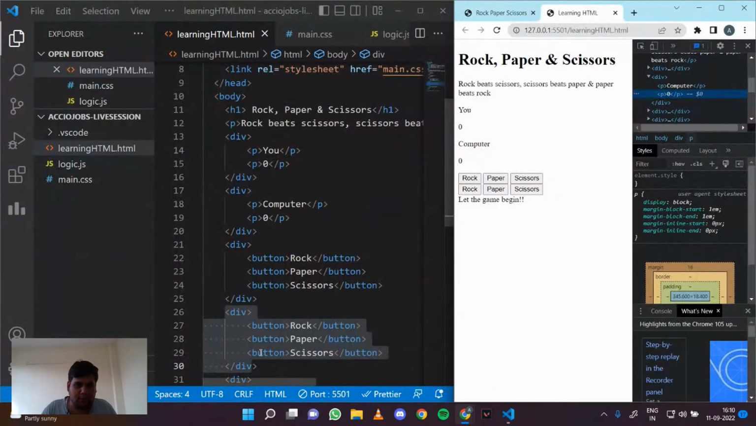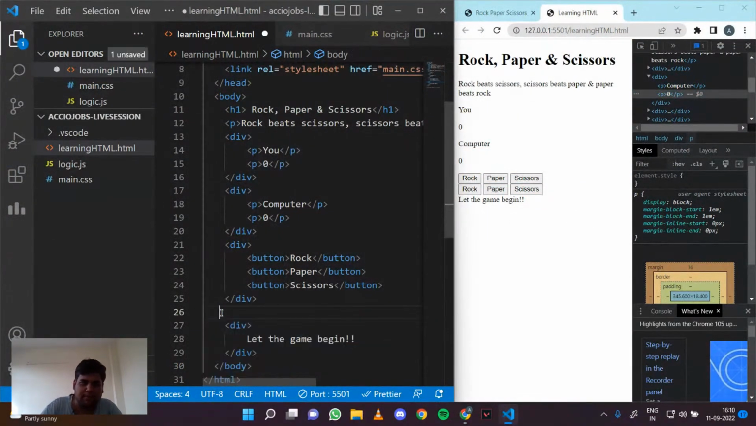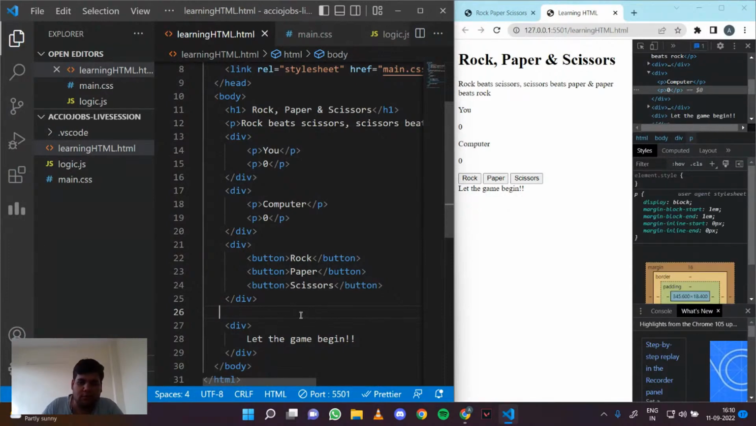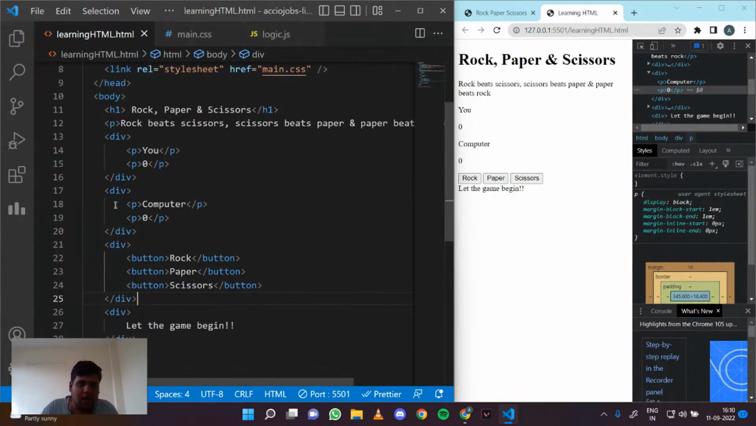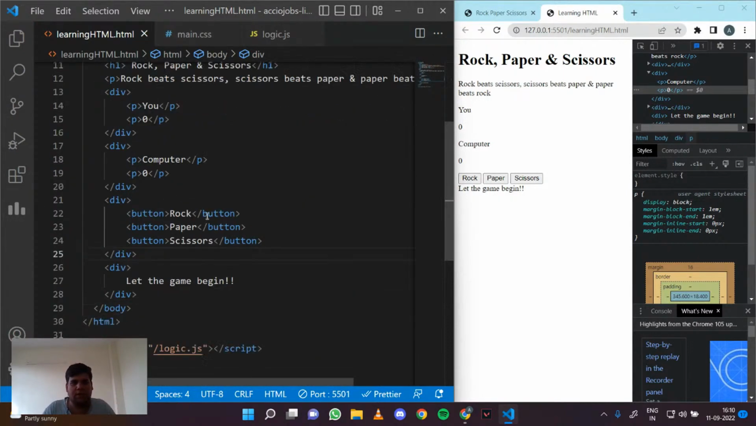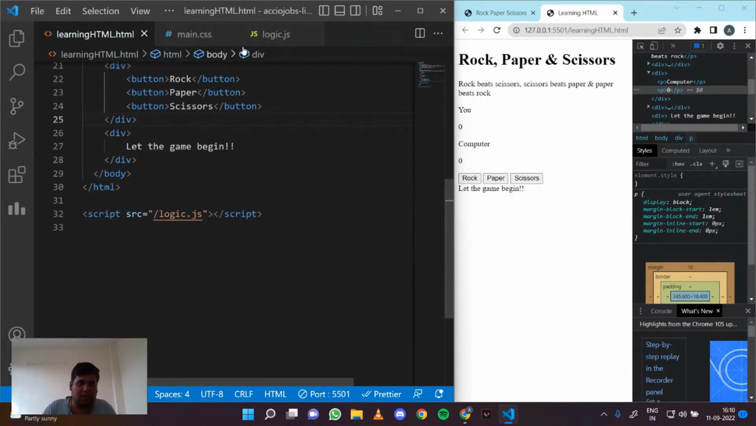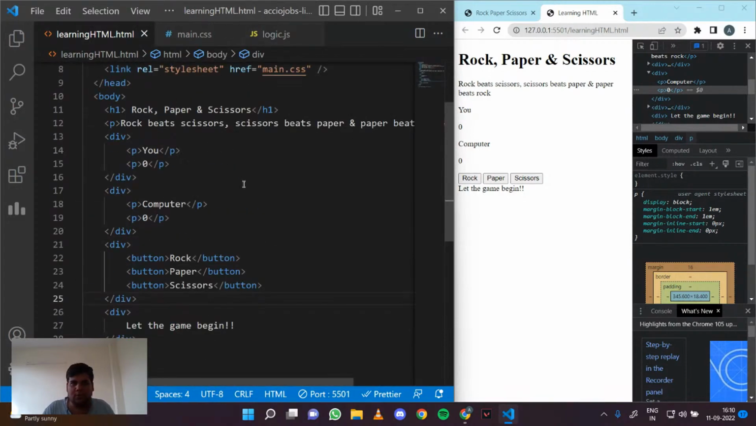So let me just remove the extra div that I made. Okay, cool. Right. So you know what? Before moving to CSS, I would actually like to move to the JavaScript. In JavaScript, what do we actually want? We want that we make some move and then the computer makes some move and then we get the result.